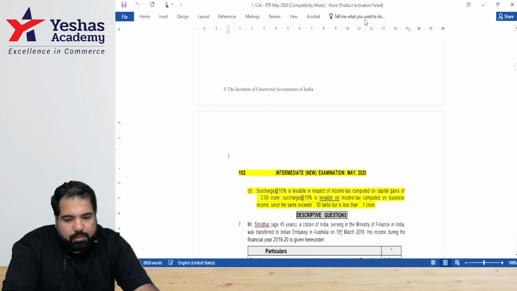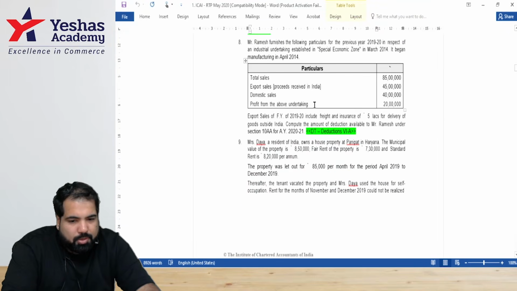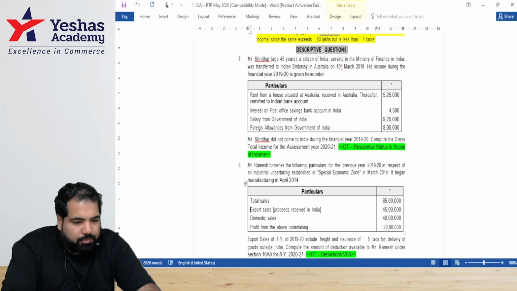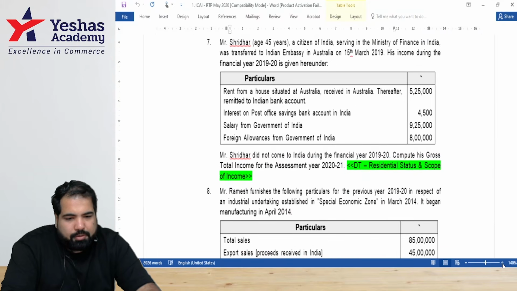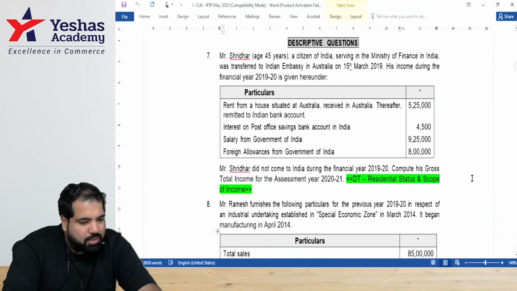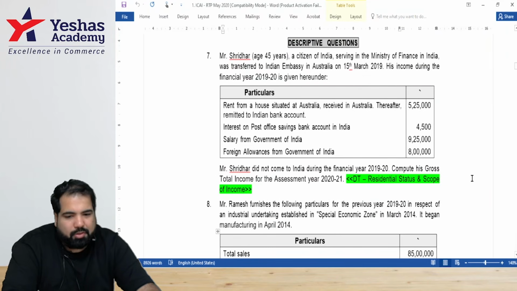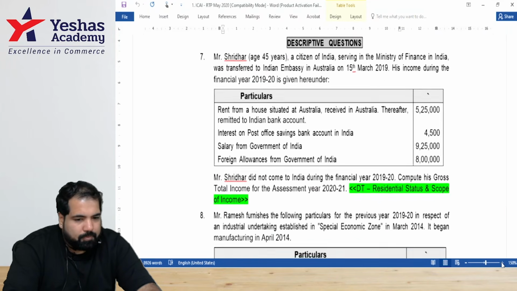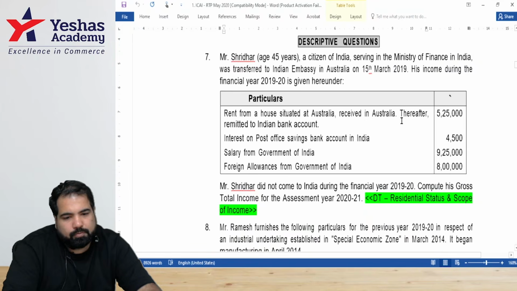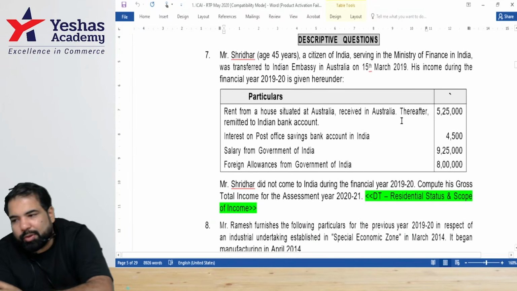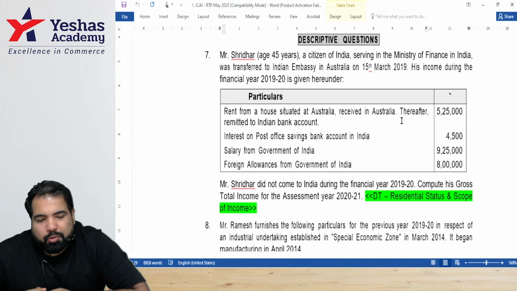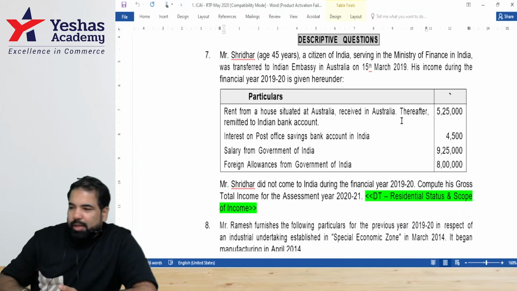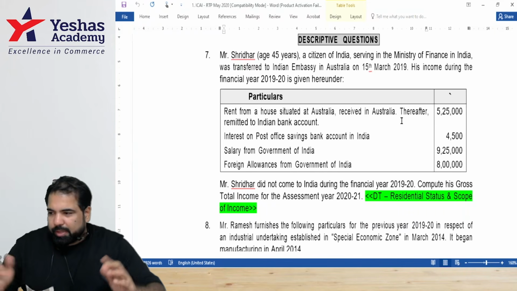All right. This is the person. Let's solve. This is Sridhar. You will read, all of you. It's 4:25. You'll get 3 minutes for this. This is the year 19-20. You have to calculate this gross total income. So people online, you all can also calculate this gross total income and tell me one answer.